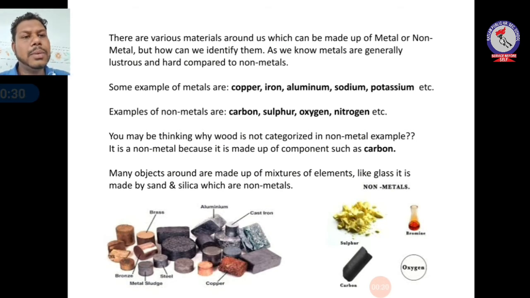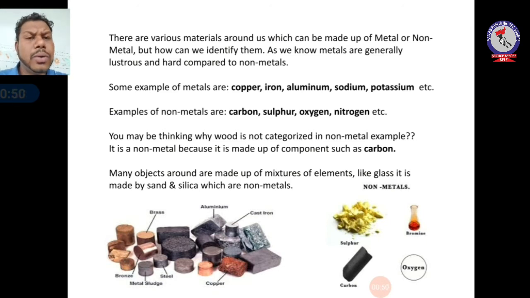You can see some examples written there: copper, iron, aluminium, sodium, potassium, etc. These are the examples of metals. Generally the color of copper is brown, but most metals have a shiny, silver color. Okay, so you can see some examples of copper. Non-metals are also given, like carbon, sulfur, oxygen, nitrogen. These are the examples of non-metals.